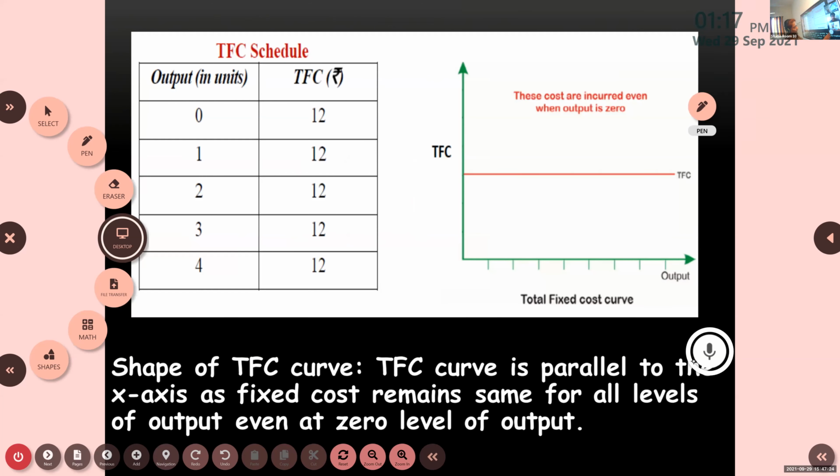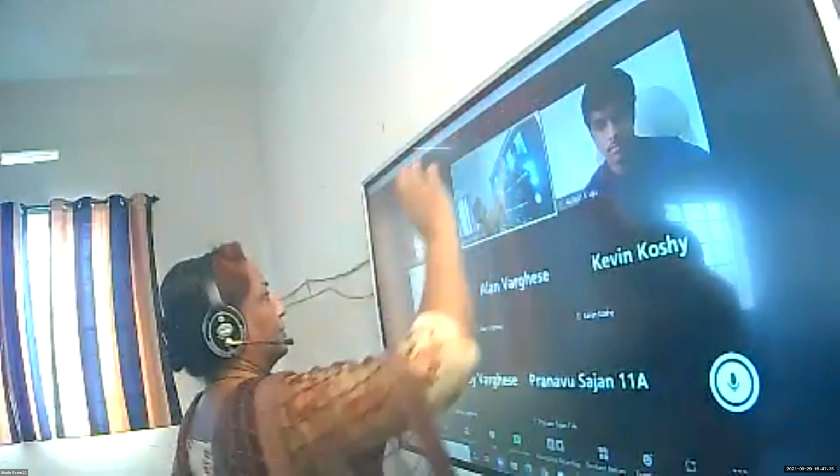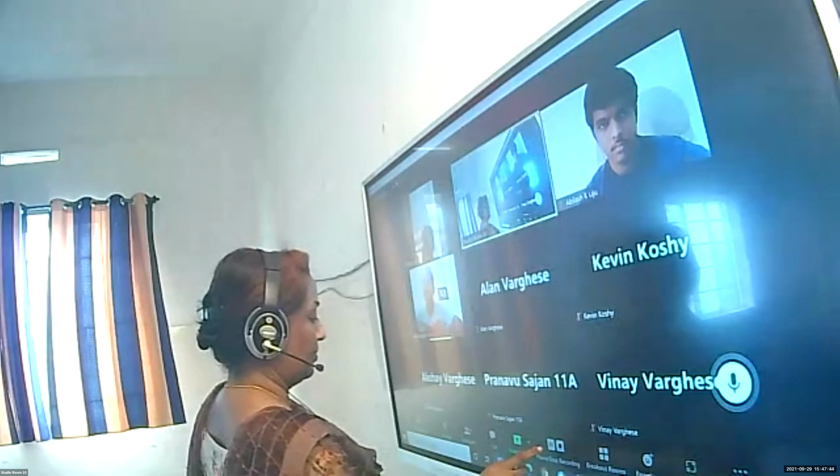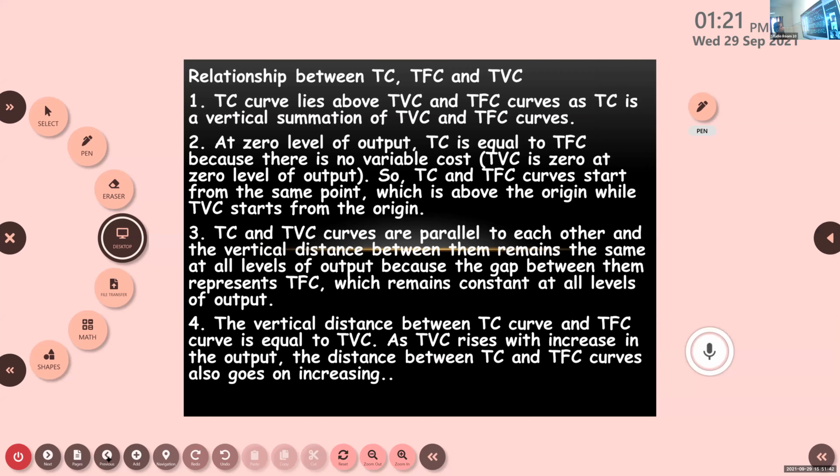What do you mean by TVC, Rahul? Can you tell? TVC is total variable cost. What is that? It refers to a cost that varies directly with the level of output. Four types of explanation are given related to the TC, TFC, and TVC.